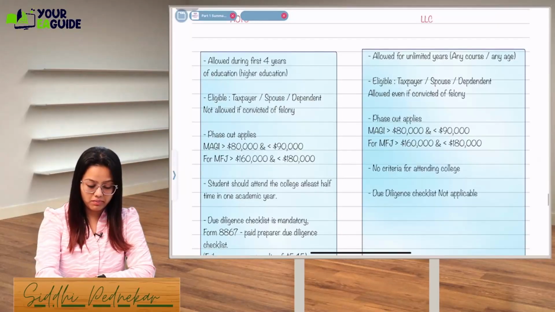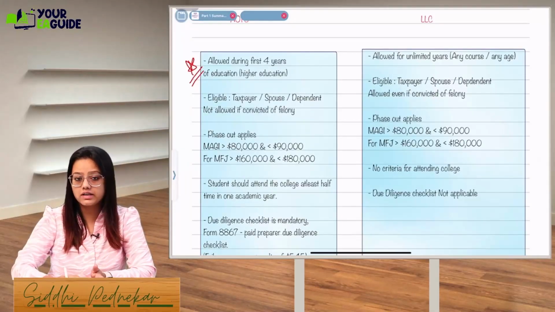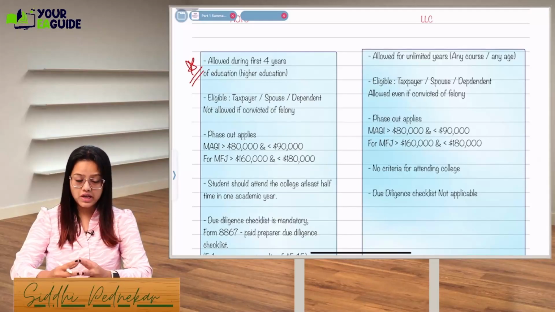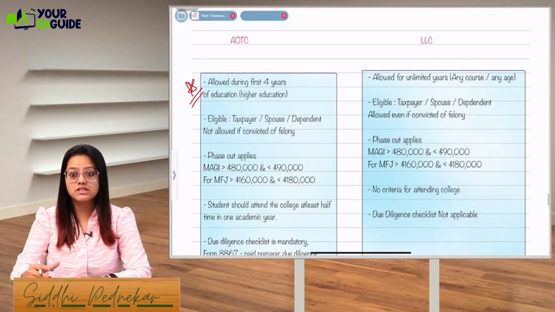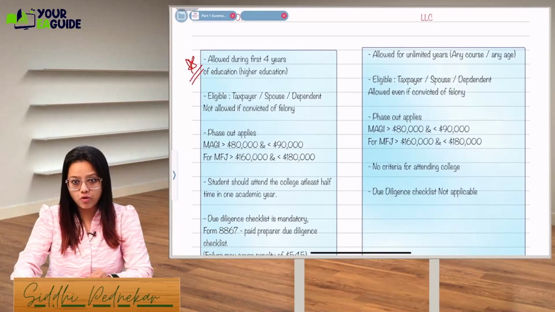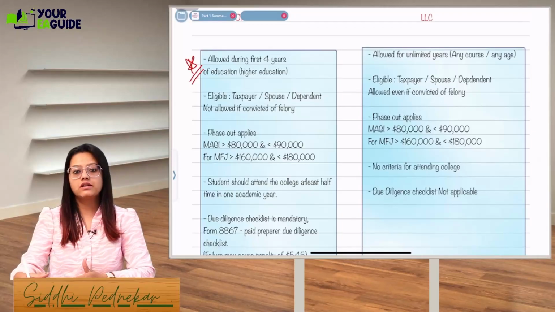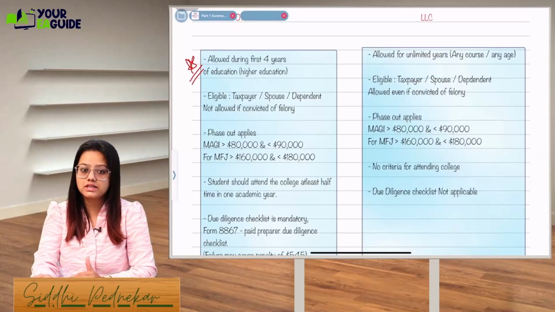First thing you have to remember, this is the main point which is segregating AOTC and LLC. Here it is allowed during 4 years only. Your 4 years education course, higher education which you are taking, it is allowed for the 4 years only. LLC is for lifetime. That's why, as the name suggests, it is LLC, lifetime learning credit. Means even after completion of the 4 years, if you want to take the higher education, you can go for LLC credit. And if you're not eligible for AOTC, you can easily go for LLC credit.